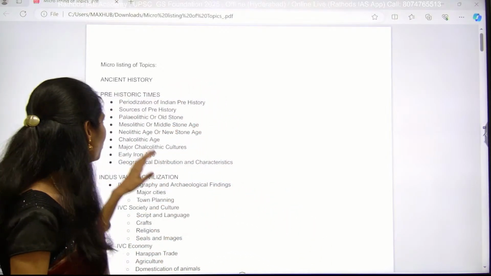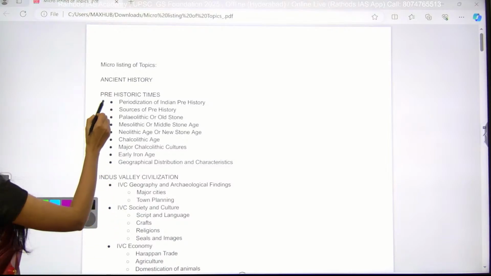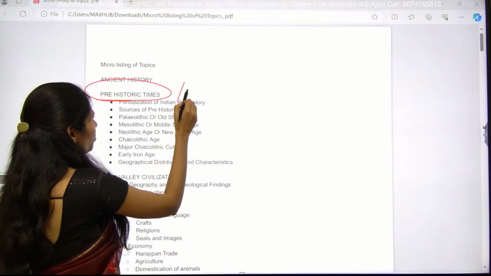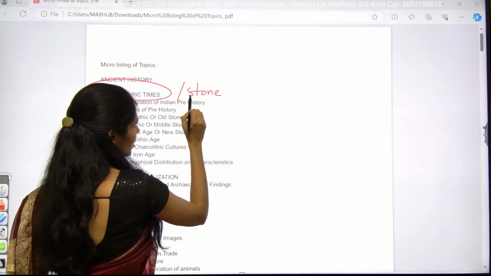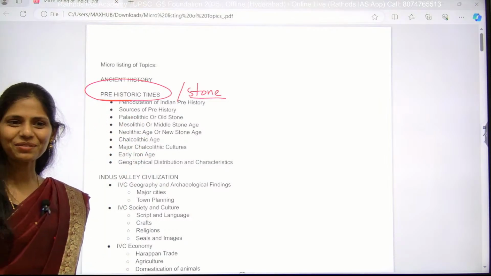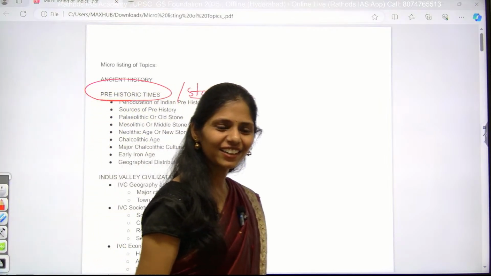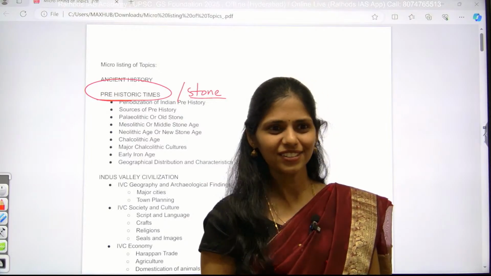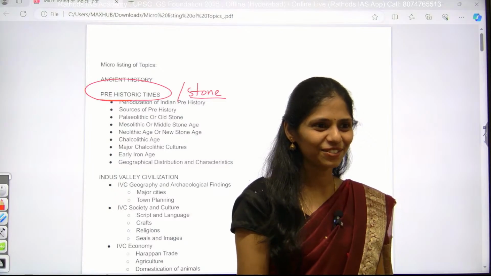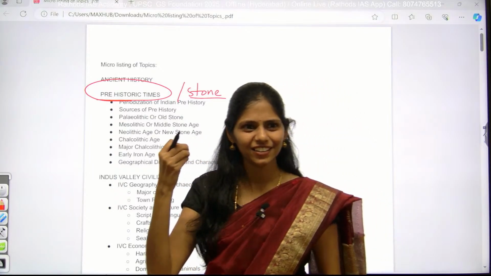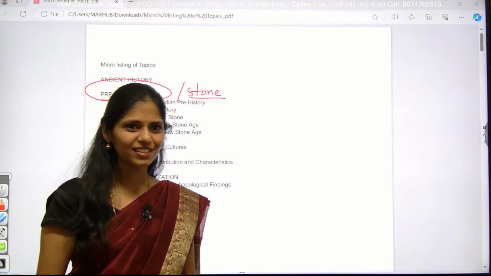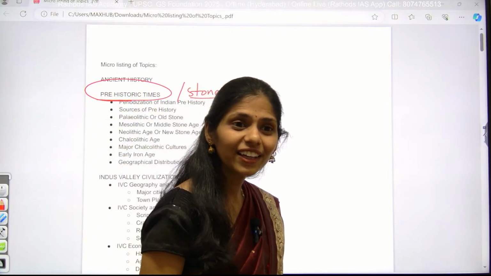Clear? So this history starts with prehistoric times. We will call this the Stone Age. So history starts with the Stone Age. Why do we need to study this Stone Age? Any idea? In your school days you might have studied about early man. They wouldn't wear clothes, they would wear leaves like that. Are you getting any idea? Can you recall something that you studied in your school days? Yes?